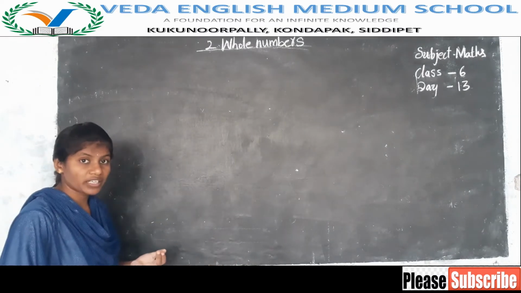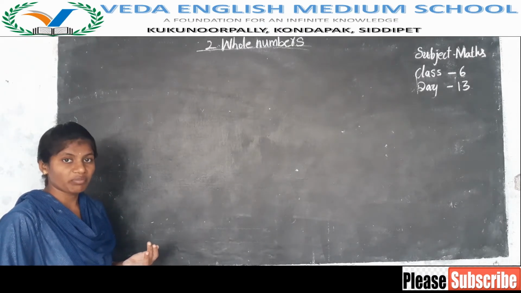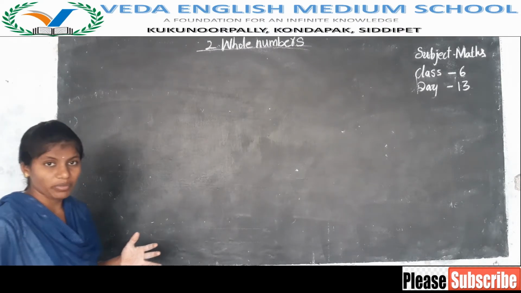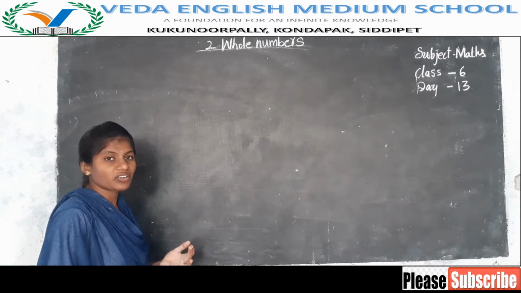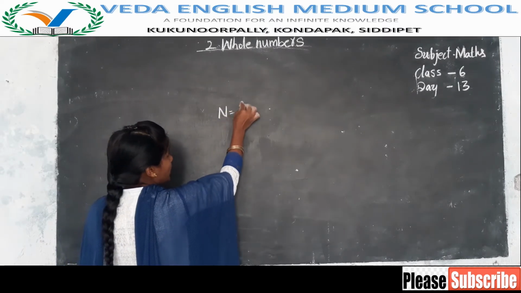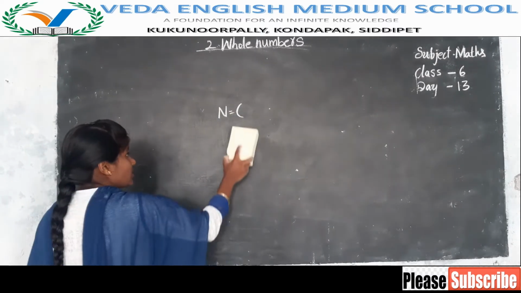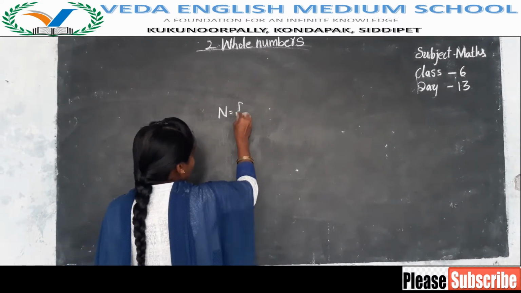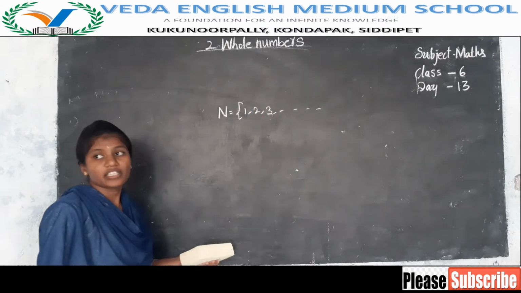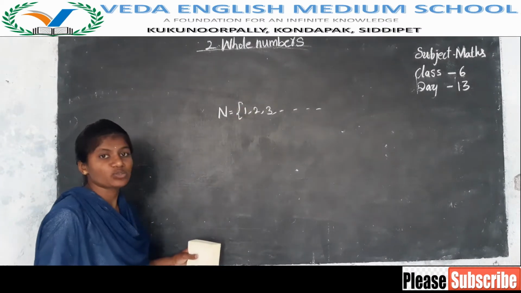What are natural numbers, Nana? Sorry, the counting numbers are called natural numbers. Natural numbers are denoted by capital N. The set of natural numbers starts from 1: 1, 2, 3, and so on. So the smallest natural number is 1.